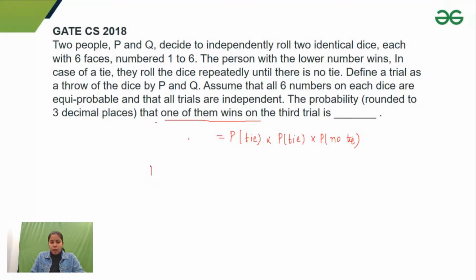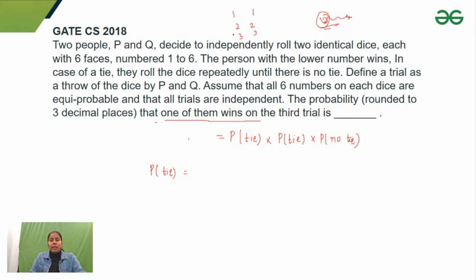So what would I do? How do I find the probability of getting a tie? They will get a tie if, let's say, P is getting one, then Q should have one. If P is getting two, then Q also has two. If P is three, Q would also be three. Otherwise, if one has two and another has four, then the lower number, which is two, wins.